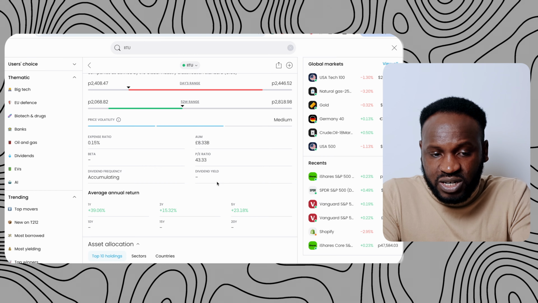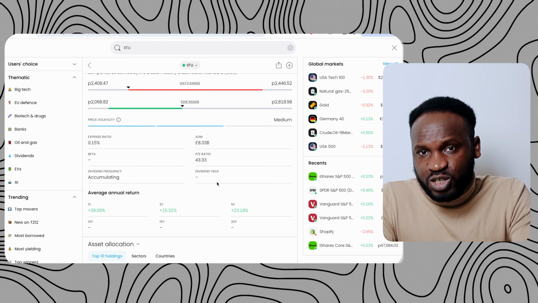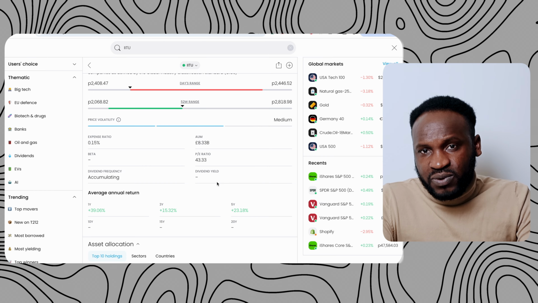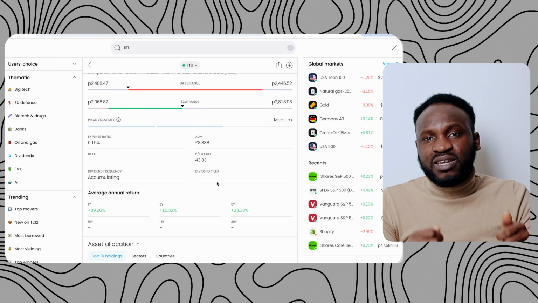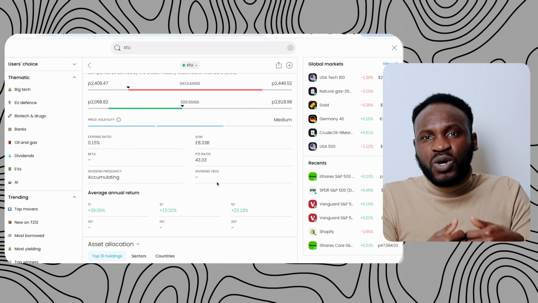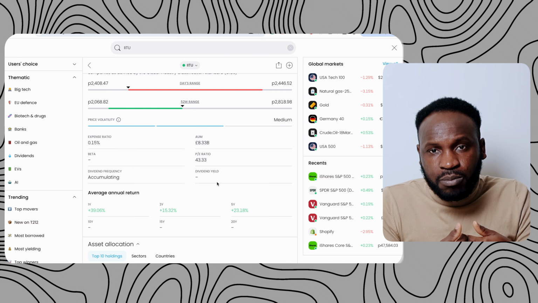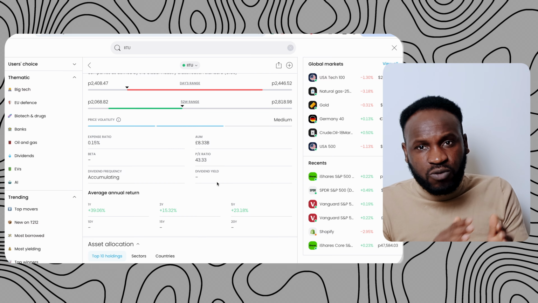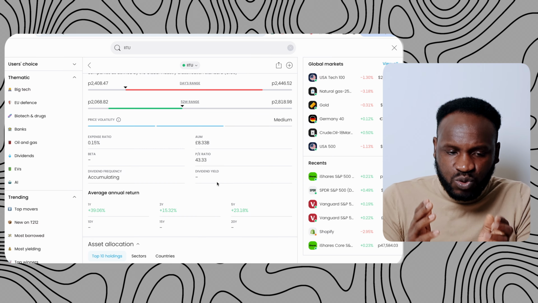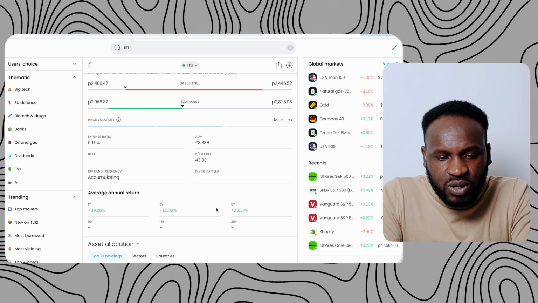So the dividend, I've already explained it to you. Dividend is when you invest in a particular company and you get interest as an investor in that company. For you to be an investor in a particular company, they will pay you this interest. It can be from 1% to 5%, and you can get it out of the investment that you have done. So that is one thing that I want to let you know.